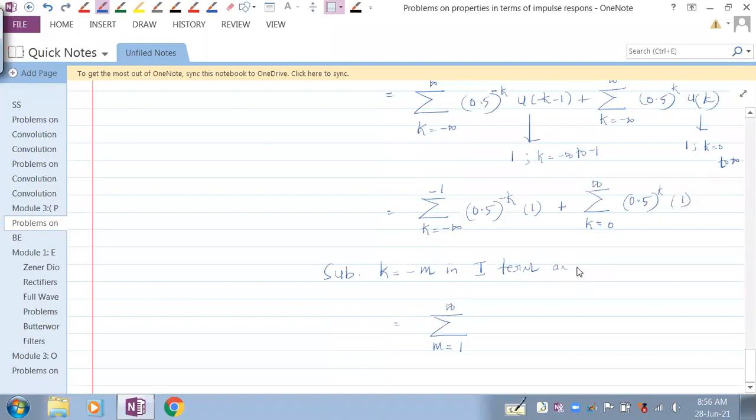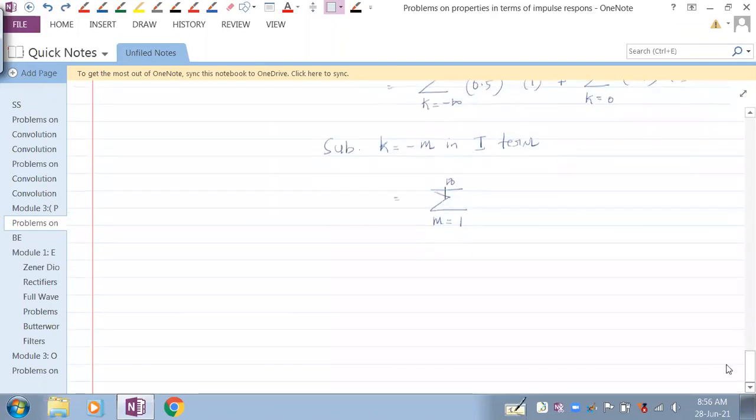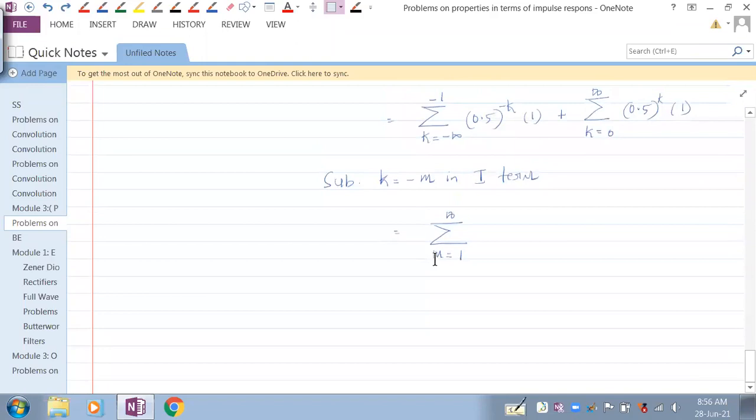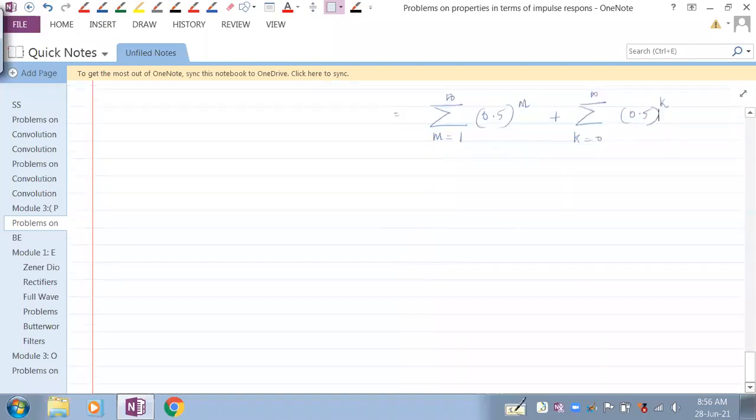You can understand it, otherwise it may become confusing. It is from 1 to infinity because k is minus m, so it becomes positive. Instead of writing it from infinity to 1, I'm writing it from 1 to infinity. That's it. And it is the summation of 0.5 to the power m, plus the summation k ranging from 0 to infinity of 0.5 to the power k. Now, this is a standard summation. Can you tell me what standard summation that is?